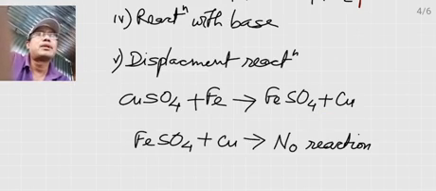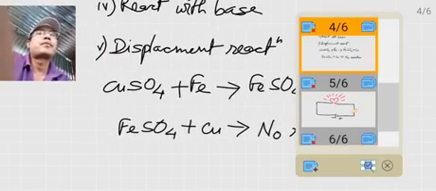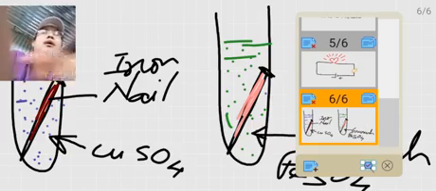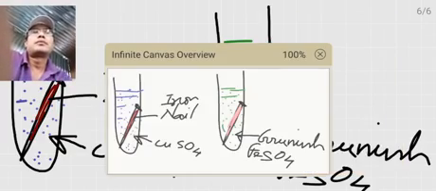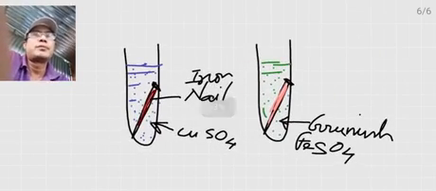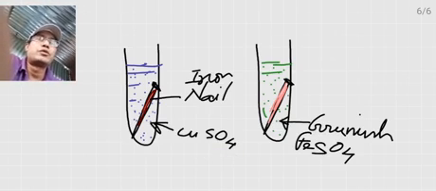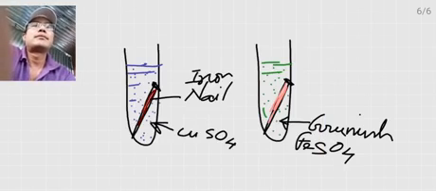For example, you take a test tube, then put inside it copper sulfate solution, which is bluish in color.